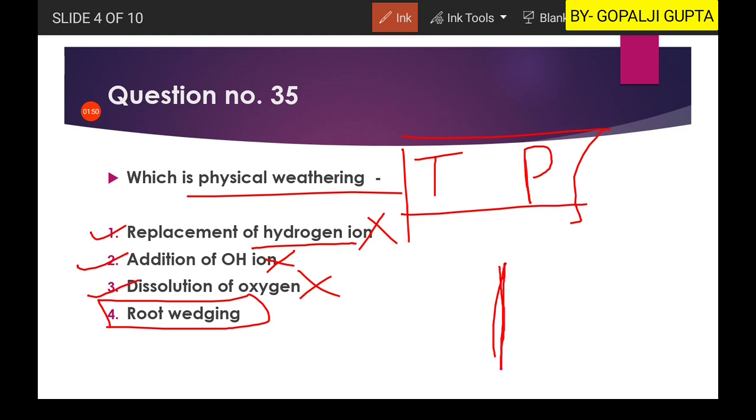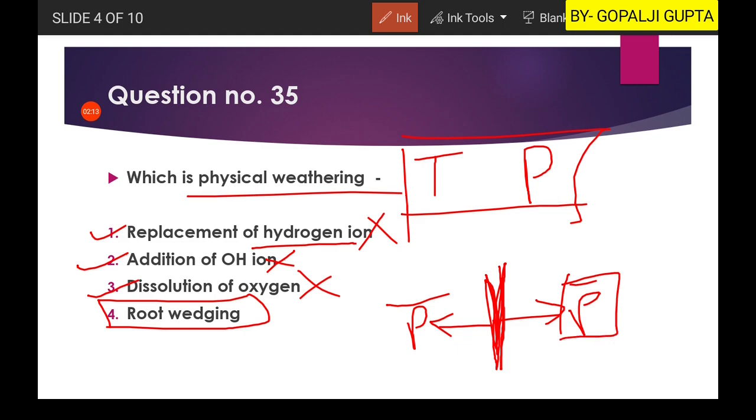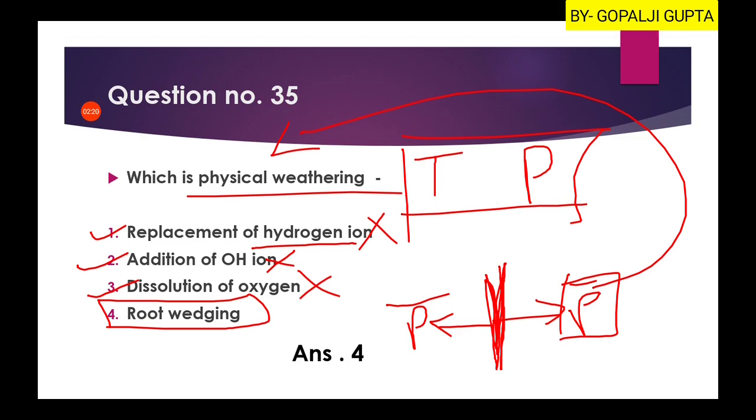Let us consider that this is a root, and as it expands it will exert pressure on the surrounding areas, and because of this increasing pressure, the rock will be disintegrated or broken into small pieces. So here pressure plays an important role, and pressure is a physical parameter, and hence the fourth option will be our right answer.